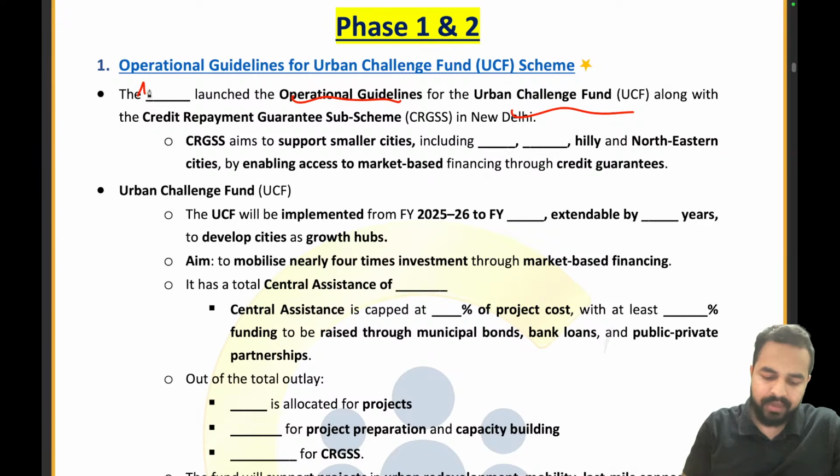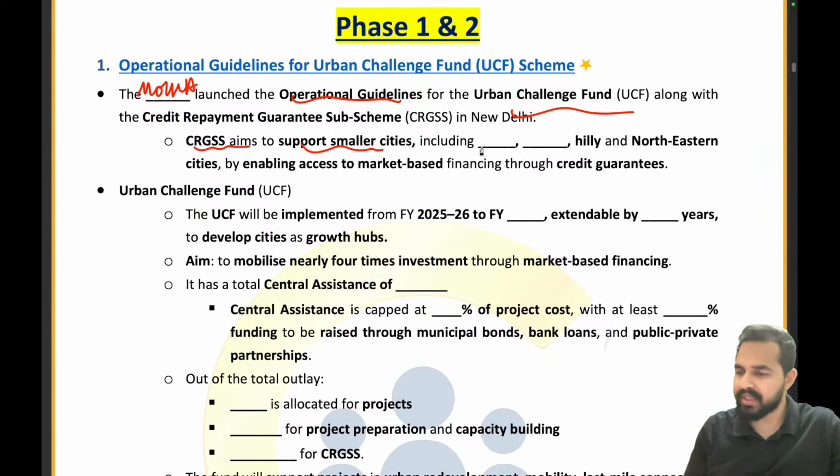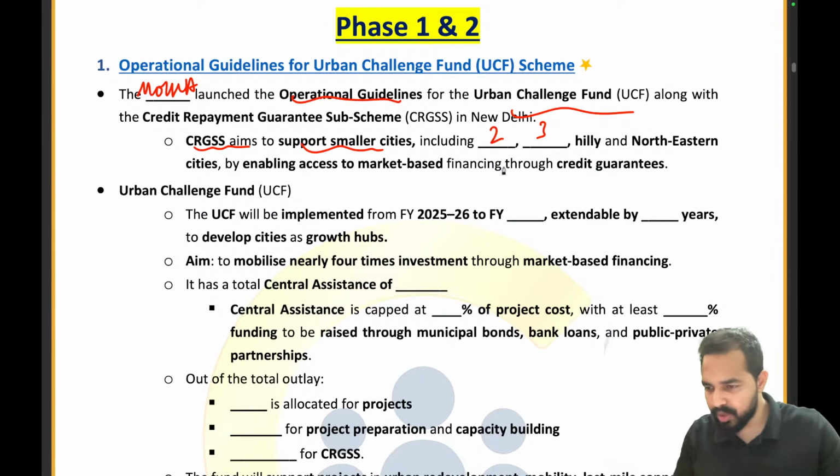It is the Ministry of Housing and Urban Affairs. That is the right answer. Now the CRGSS aims to support smaller cities, including which type of cities? It is tier 2, tier 3 cities. Absolutely right. So who is saying tier 1? Tanuja, how can it be tier 1?